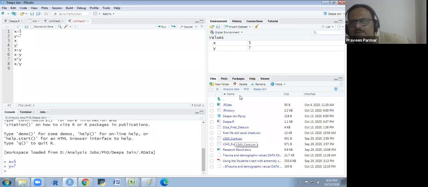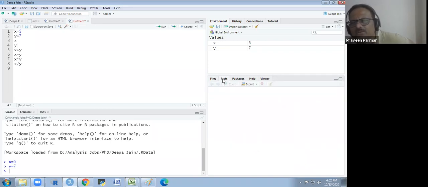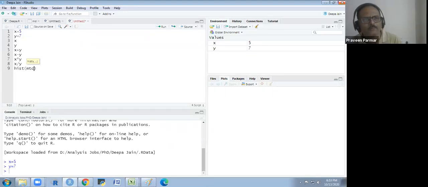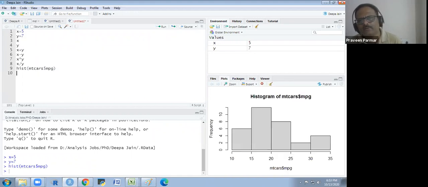There is a plot option. If I make a plot here, say a histogram of something, I will get the histogram here, and whatever plots I make I could get here.